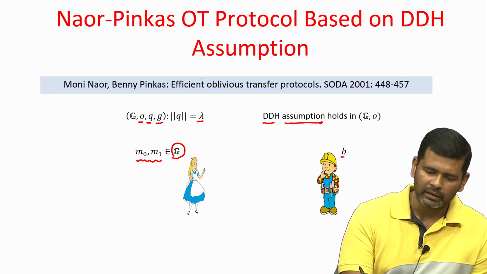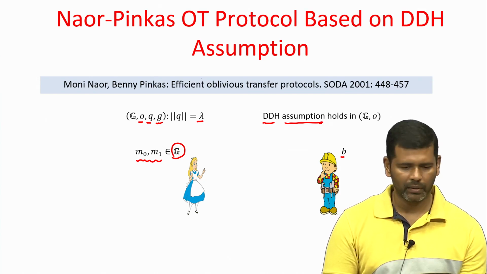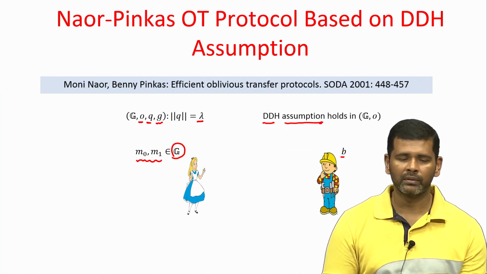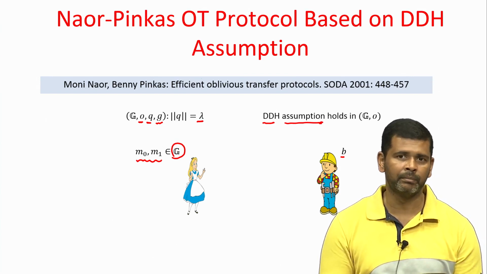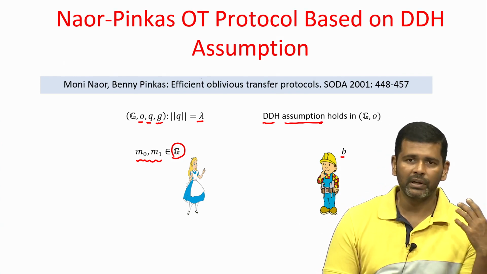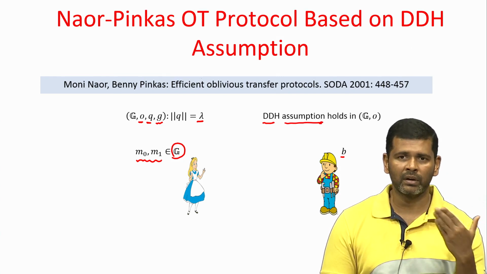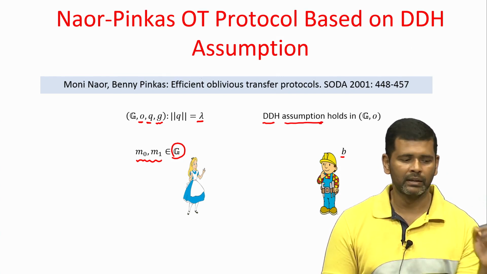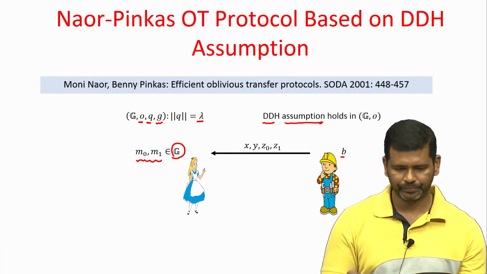The input for the receiver is a choice bit, and we want to design a protocol so that at the end of the interaction the receiver receives the message M sub b and does not learn anything about the other message, whereas we also want to ensure that the sender does not learn which message got finally transferred to the receiver. That means, it should not learn anything about the choice bit b.